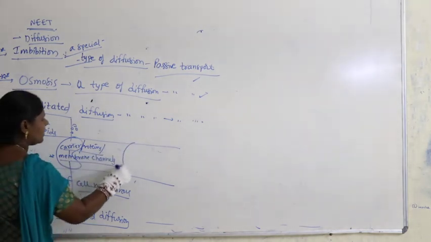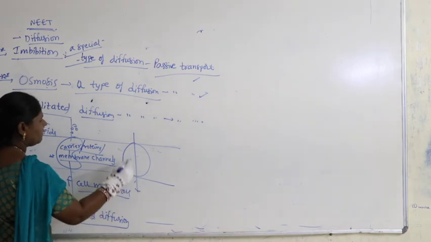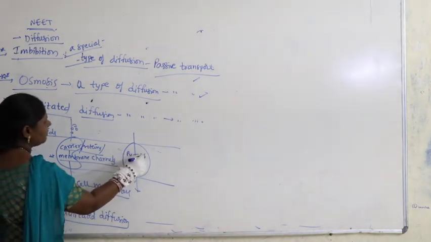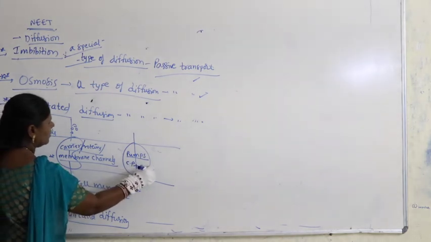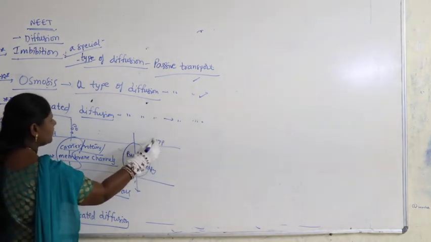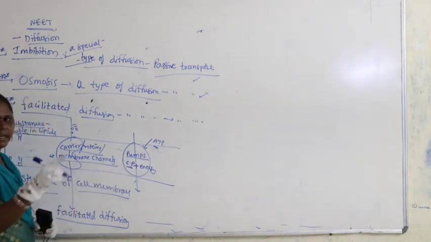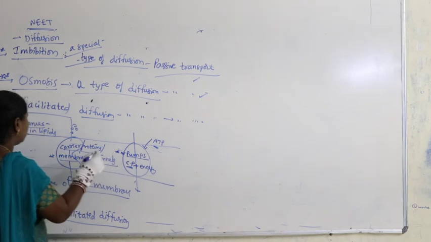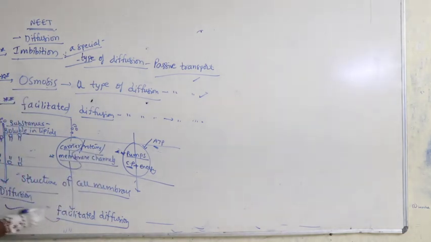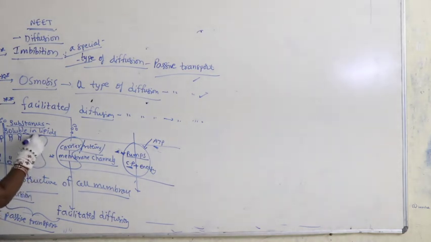Sometimes these carrier proteins work like pumps. What are pumps here? Carrier proteins plus energy. They take some ATP, they work with ATP. CP means carrier proteins plus energy. Then they are called pumps. These two, diffusion and facilitated diffusion, come under purely passive transport.